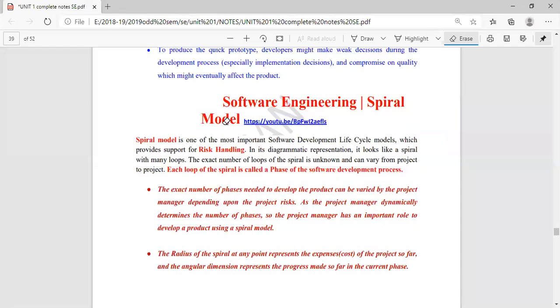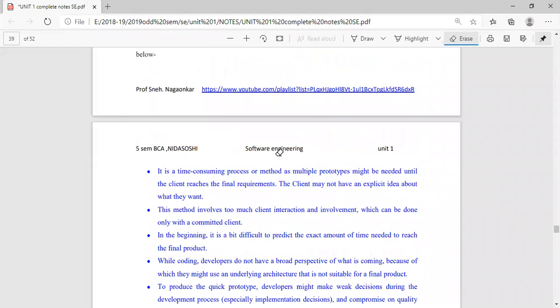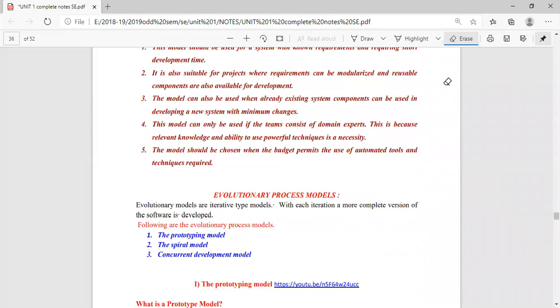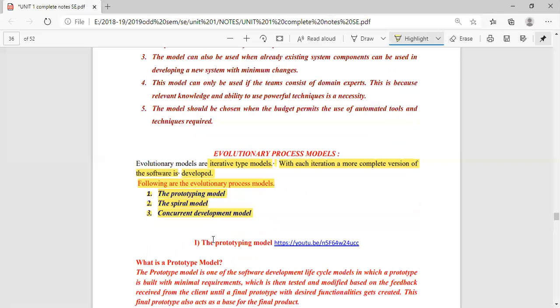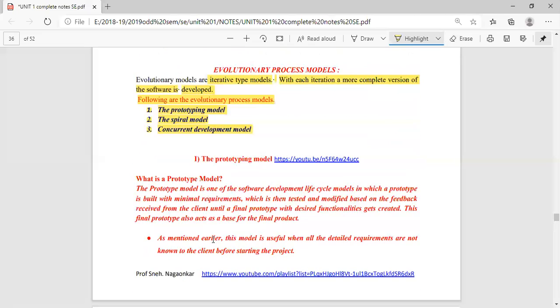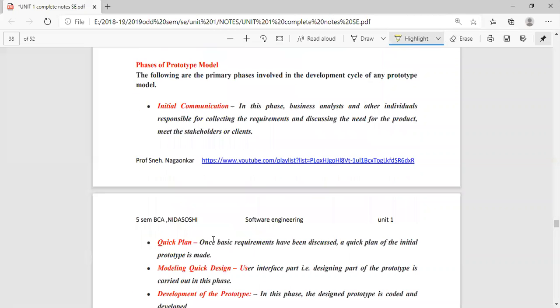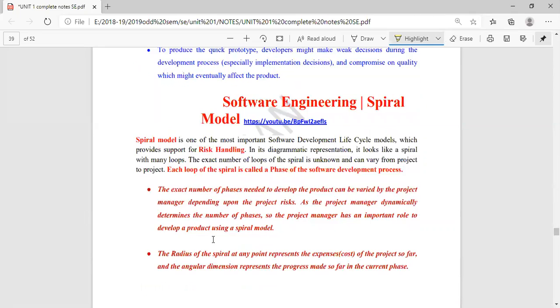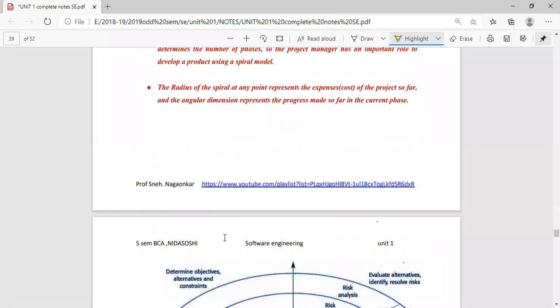So we may expect the prototype model or the spiral model in the exam. Both come under evolutionary process models, which are in the format of repetition or looping. If any queries are there, you can ask me, please.